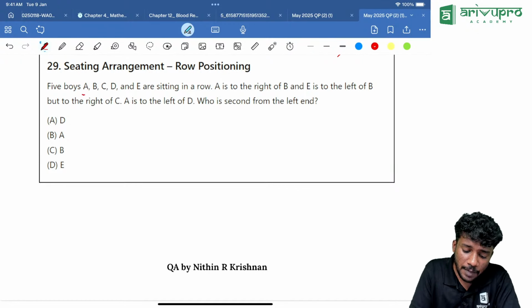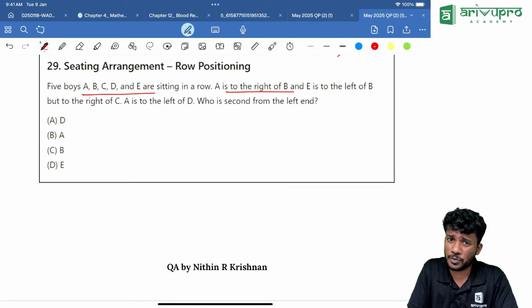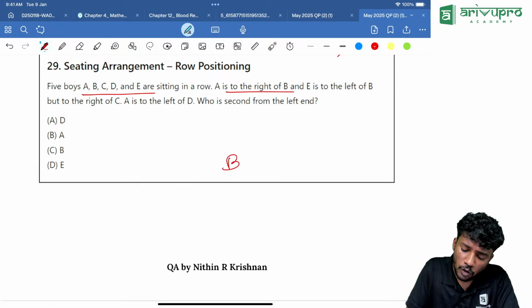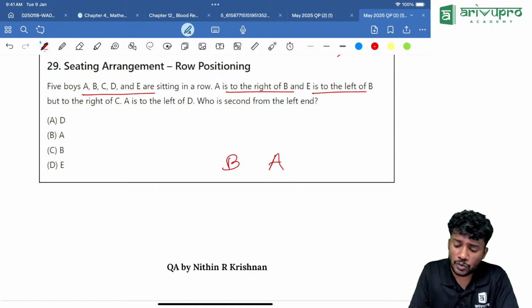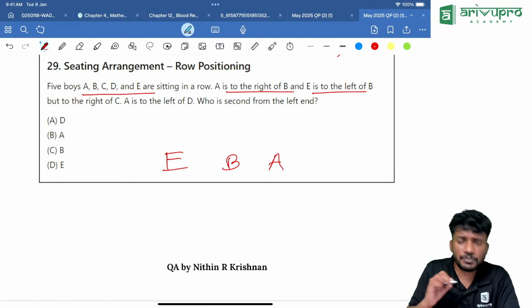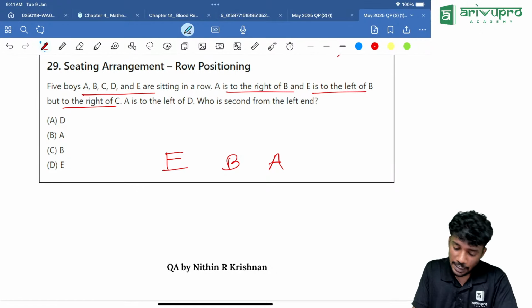5 boys, A, B, C, D, E are sitting in a row. They are looking towards north; we are assuming that way itself. A is to the right of B. Correct? Then E is to the left of B. Then what is given? B is to the right of C. That means E is to the right of C.